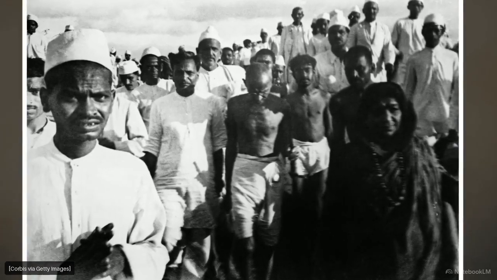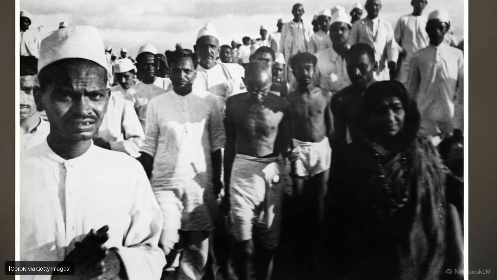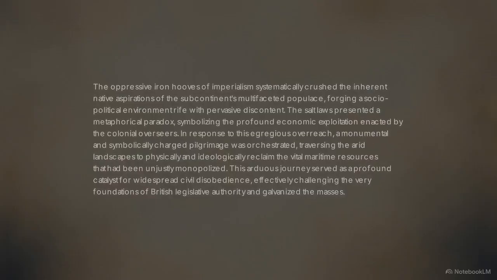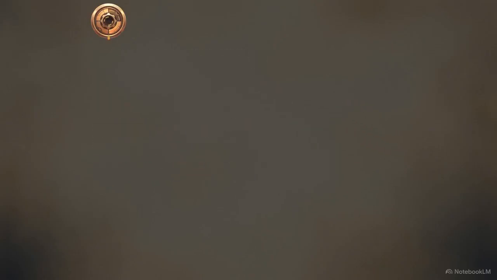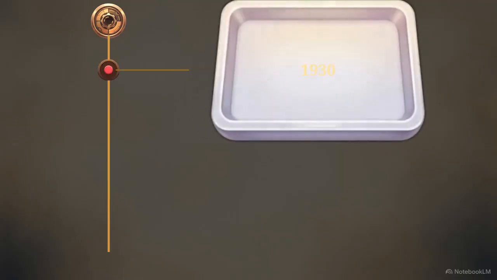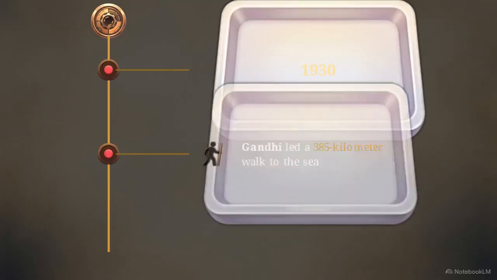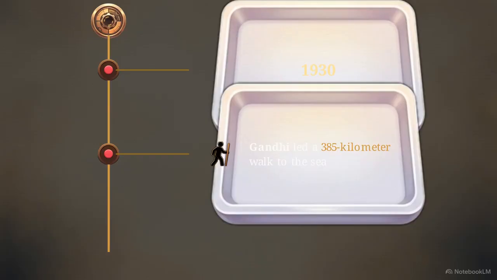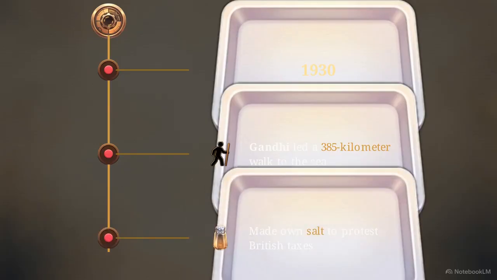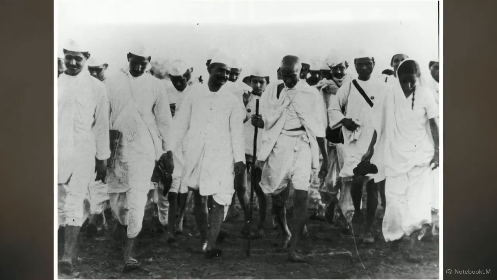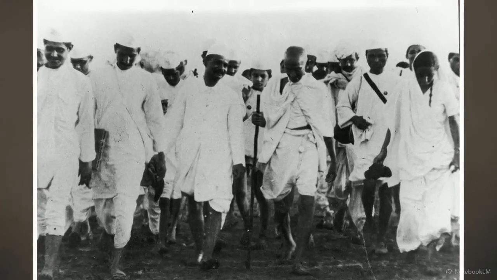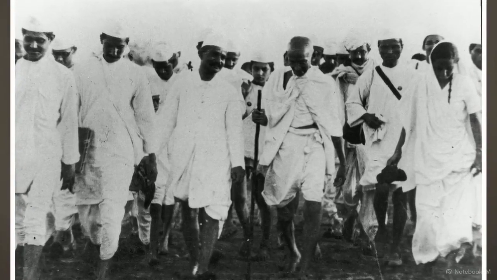The AI processes the history and strips away the abstract metaphors. It rewrites the event into a clean, action-oriented timeline. In 1930, Gandhi led a 385-kilometer walk to the sea so the people could make their own salt and stop paying British taxes. Following the multi-sensory prompt, Priya gives Sam 5 tactile picture cards showing key moments of the march.